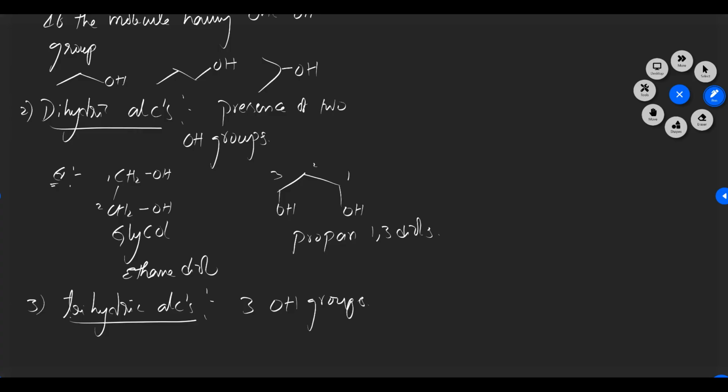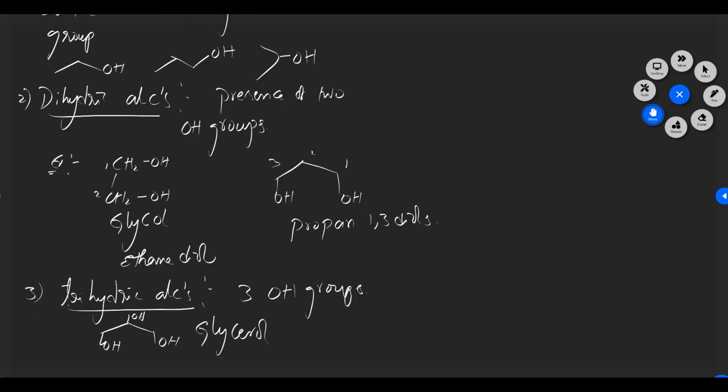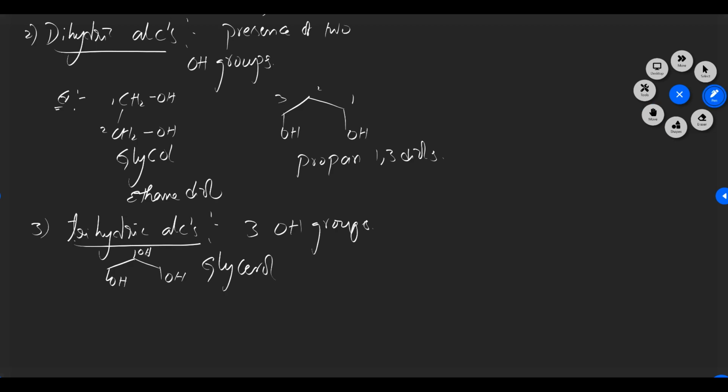If you take the molecule with one OH here, one OH here and one OH here, the name of this one is glycerol. Our IUPAC name is 1,2,3-propanetriol.